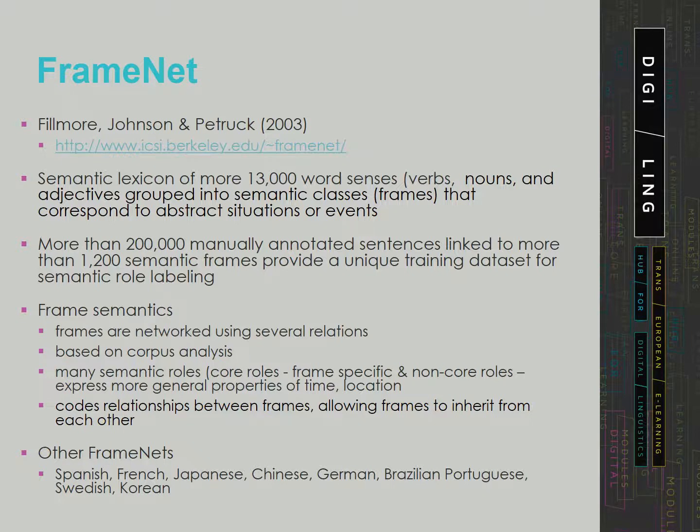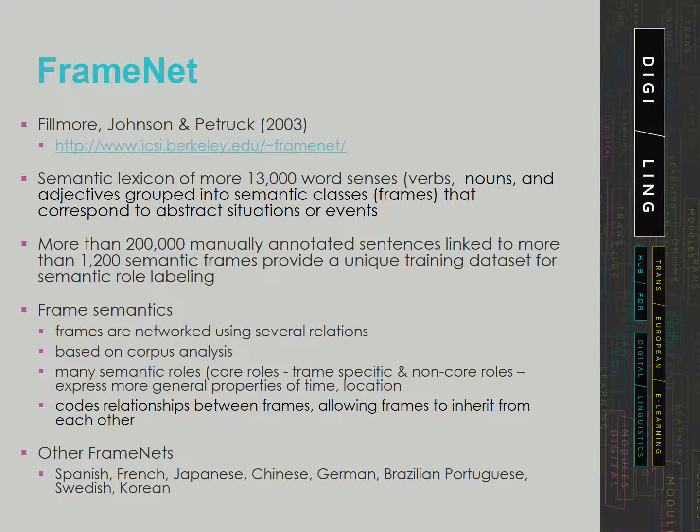FrameNet also codes relationships between frames, allowing frames to inherit from each other, or representing relations between frames like causation, and generalization among frame elements in different frames can be represented by inheritance as well. For instance, there is a cause change of position on a scale frame that is linked to the change of position on a scale frame by cause relation. Due to its primarily semantics-oriented structuring principles, the FrameNet classifications established for English have been successfully transferred to different languages, though not without need for language-specific adjustments in the inventory of frames and roles.